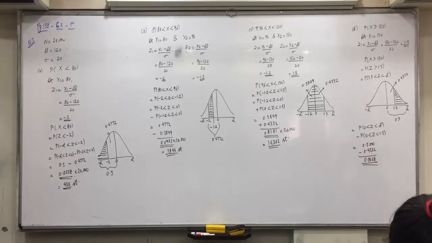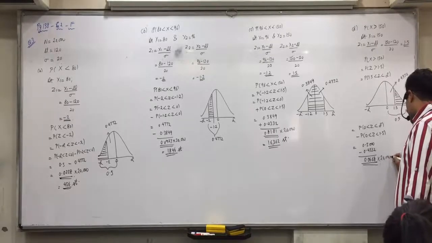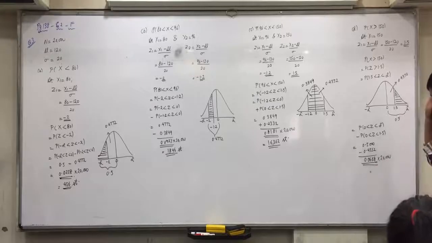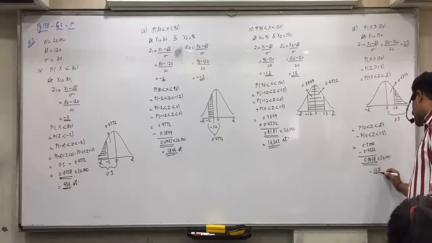All are clear with the four situations? Thus, the number of students who scored distinction is equal to 0.0668 into 20,000, only 1336.